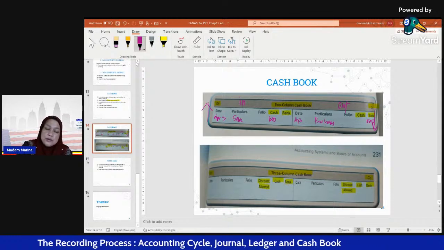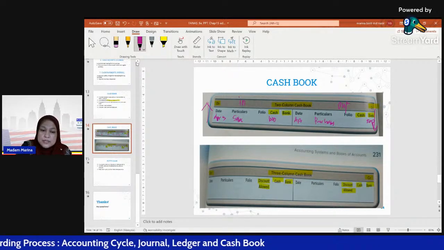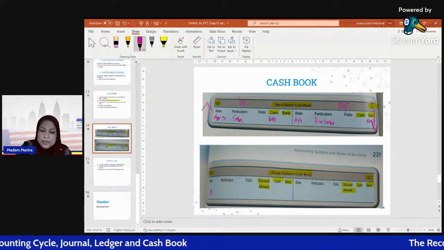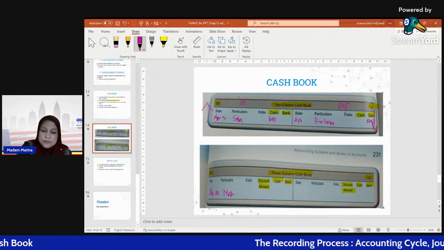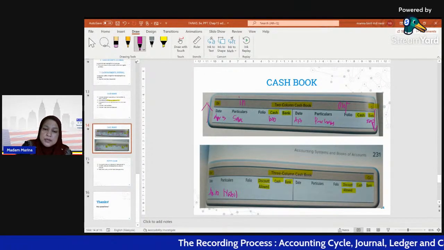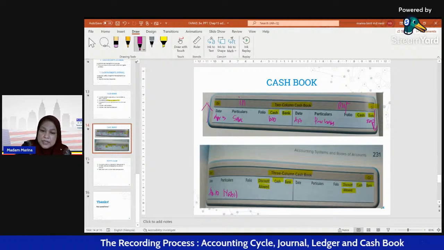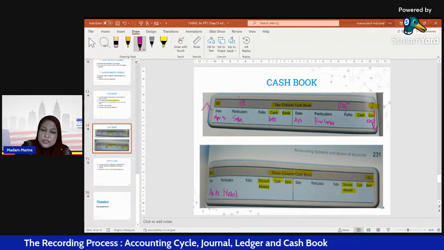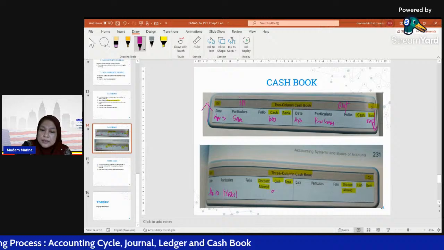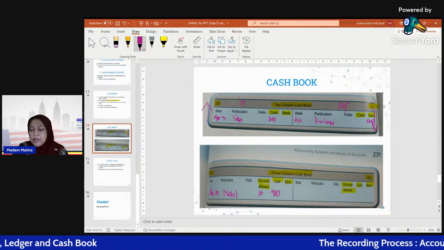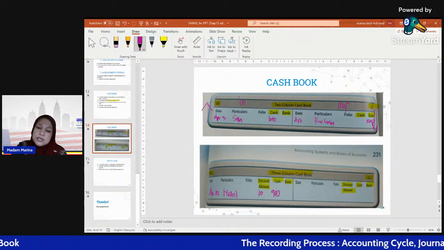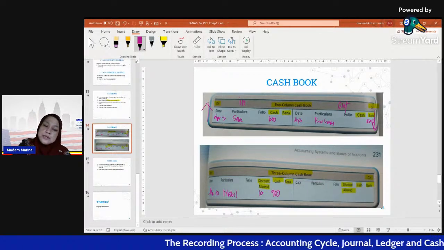So for example now, April 10, we receive payment from Nabil by cash. We receive only 900 because 10% we give as discount allowed. 10% is 100.